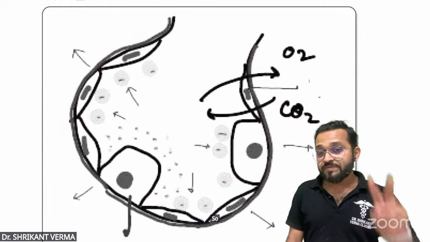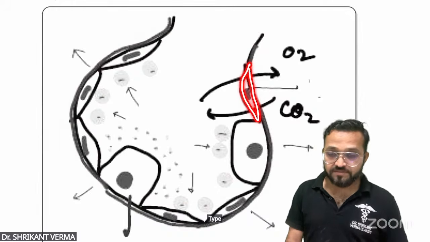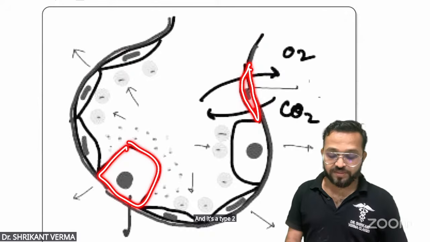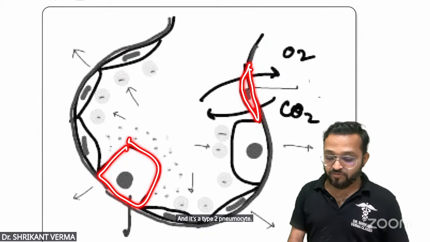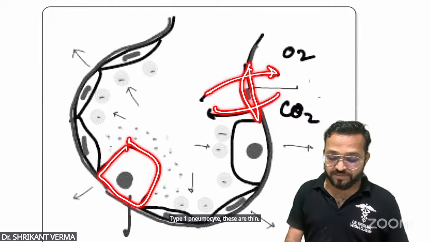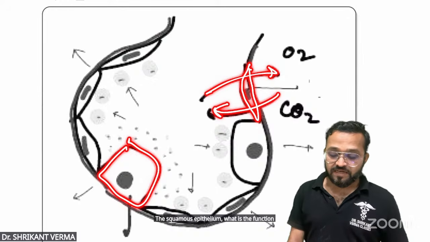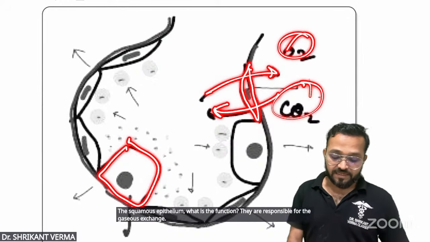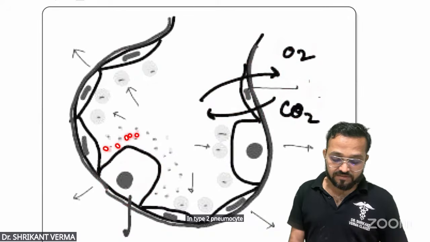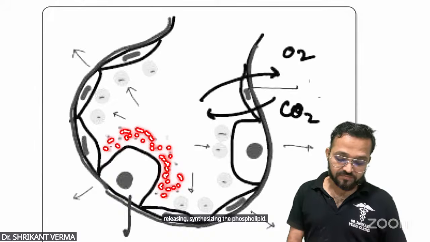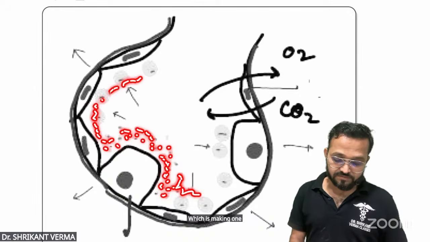So, 2 types of the epithelial cells. Type 1 pneumocyte and this is a type 2 pneumocyte. Type 1 pneumocyte, these are thin squamous epithelium. What is the function? They are responsible for the gaseous exchange. And type 2 pneumocyte, these are synthesizing the phospholipid, which is making one layer.